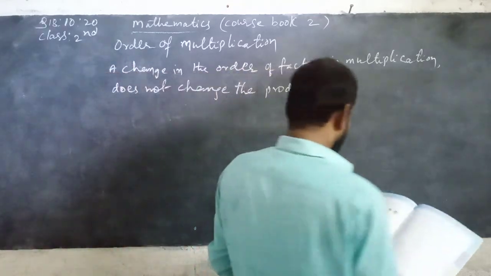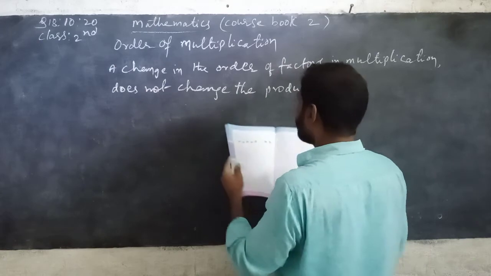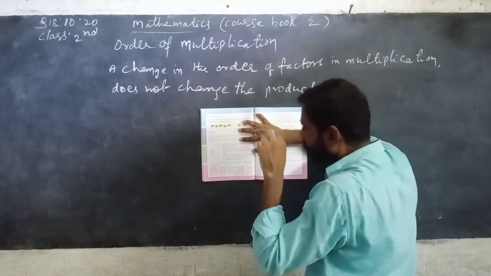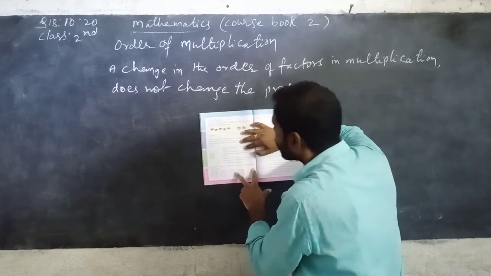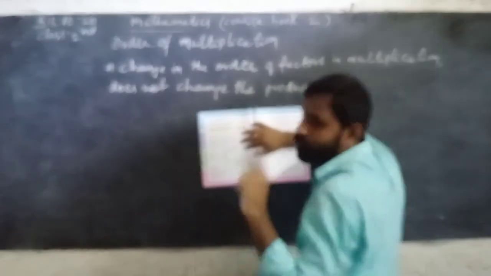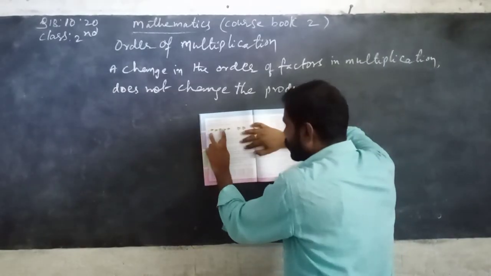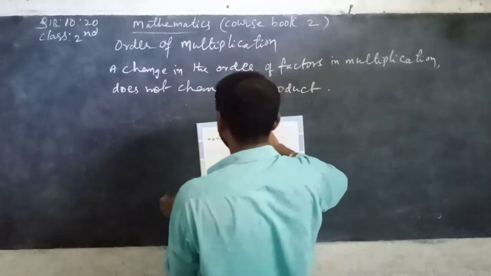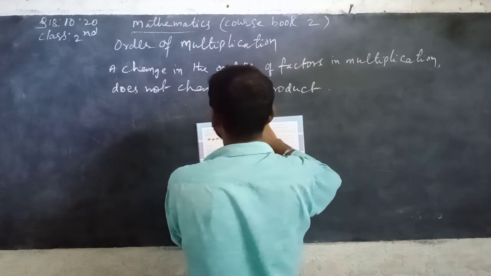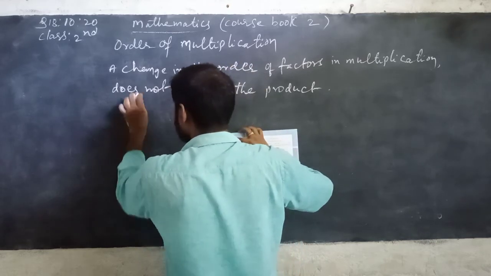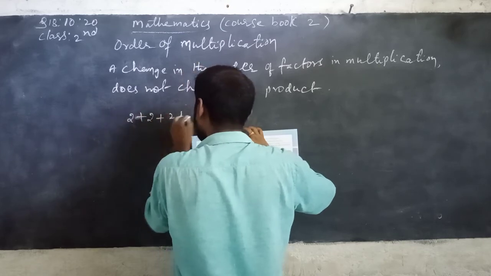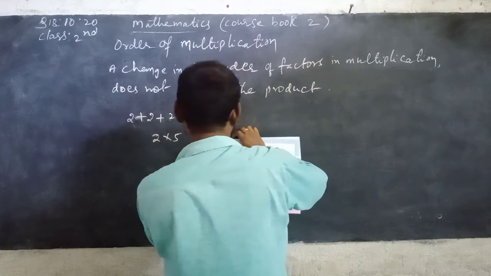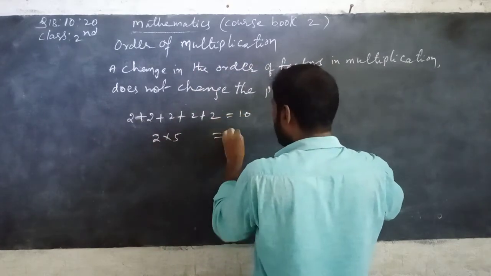See here. Now, here how many books are there? 1, 2, 3, 4, 5 books. Each box contains 2 books. How many groups are there? 1, 2, 3, 4, 5 groups. Each group contains 2 books. Means here you can write 2 plus 2 plus 2 plus 2 plus 2. 2 is repeated 5 times, so you can get 10, beta. So this is also 10 and this is also 10.